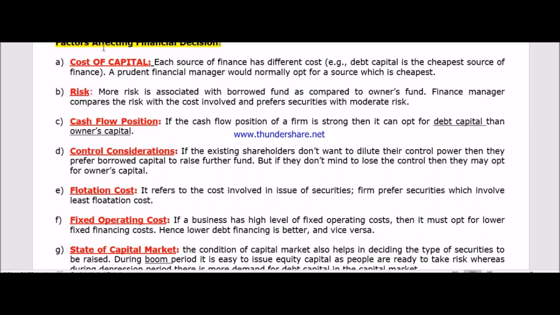So here, factors affecting financial decision: we are trying to find out those factors which will decide whether we'll invest money from owner's capital or borrowed capital.